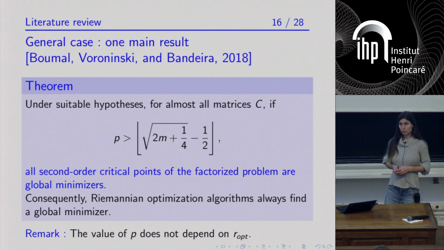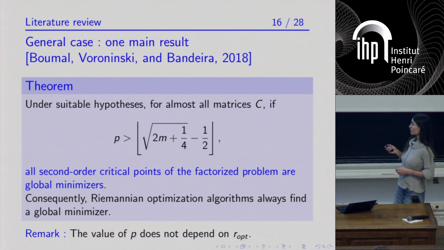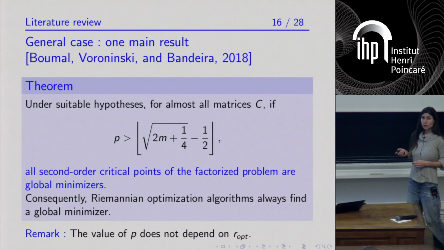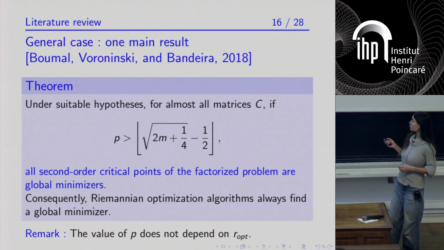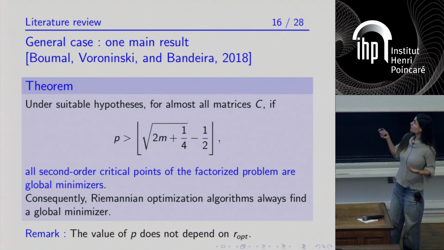And you observe that in this result, the value of the factorization rank P is independent from the rank of the optimal solution of the original semi-definite program. So whether the optimal rank is 1 or of the order of square root of m, it makes no difference in the theorem.